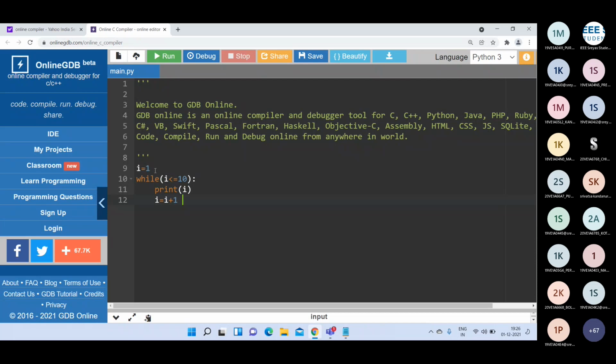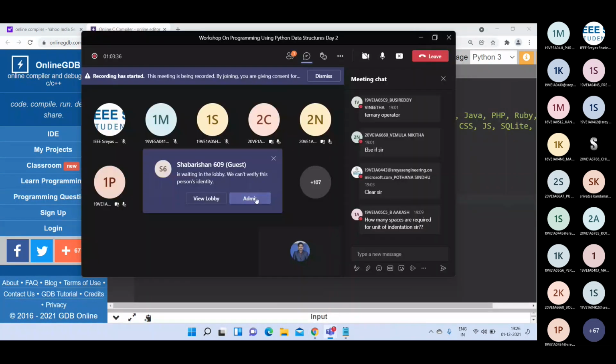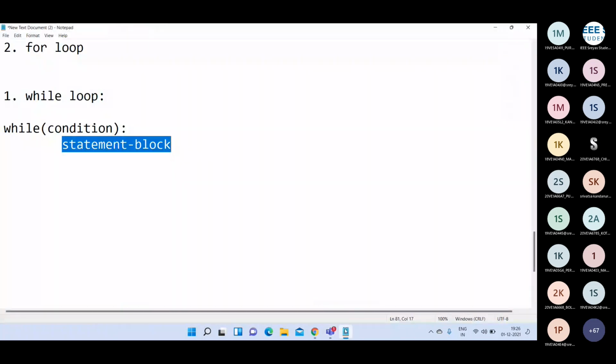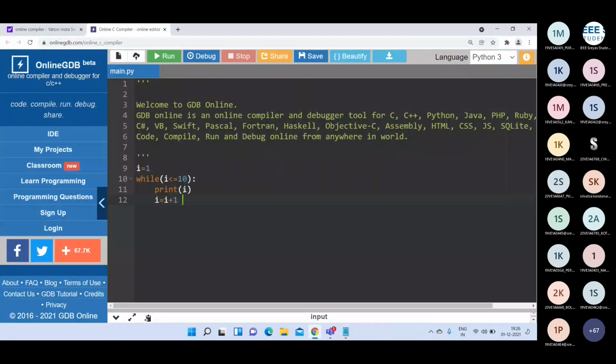First the I value is 1. 1 is less than or equal to 10. The condition is true, so it will enter the while loop. Then it will print 1. Then I will be incremented; I becomes 2. Then again back to the condition. 2 less than or equal to 10, the condition is true, so 2 will be displayed. Then I becomes 3. Again the condition, 3 less than or equal to 10, then 3 will be displayed. Then I becomes 4. Like that, this while loop will be executed repeatedly until I becomes 11.